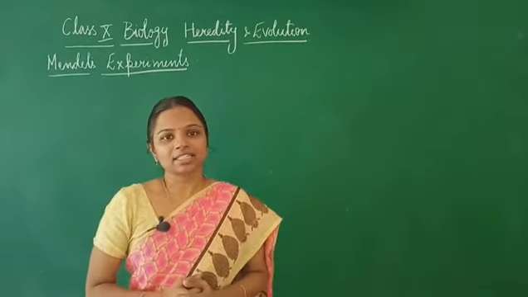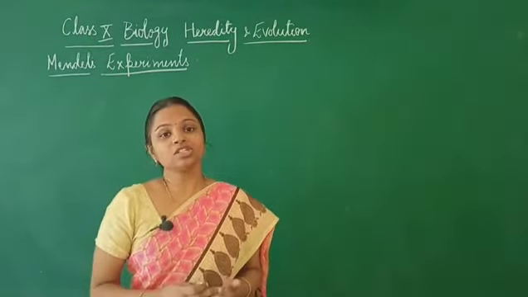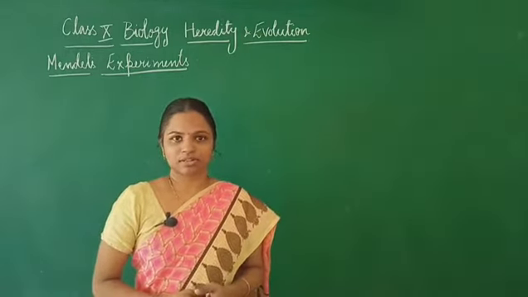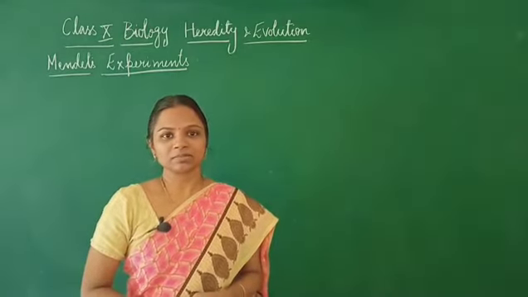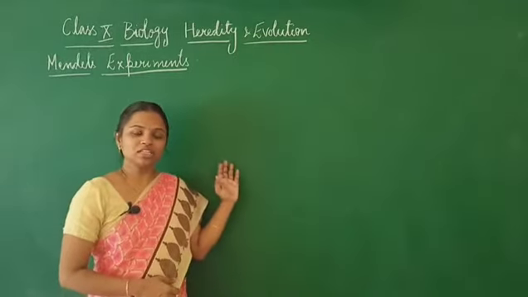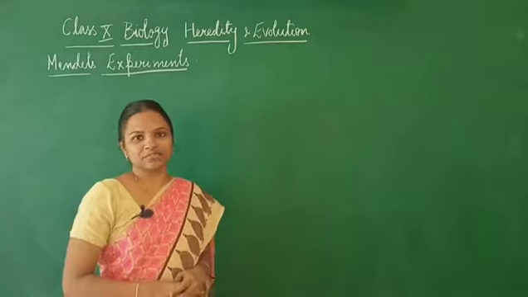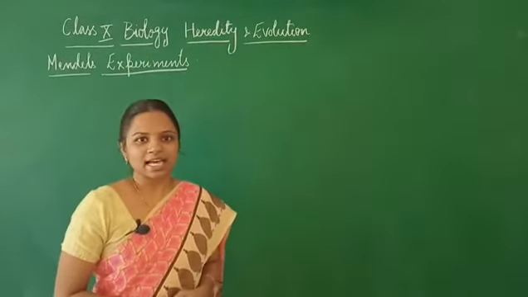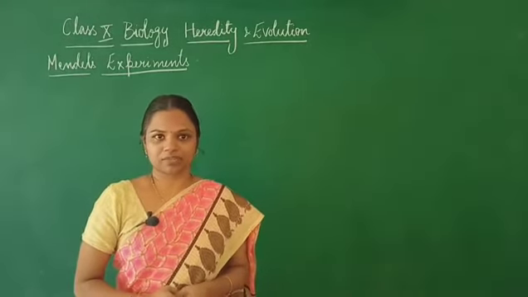He called that a character is being expressed in two or many morphological forms, which he called an allele. So, a character can be expressed in two or more different forms or the contrasting forms. Such forms are called alleles. Character is also called a trait.